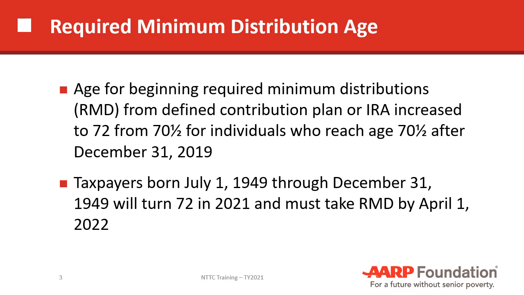And certainly I think it makes better sense if they take it actually before the end of 2021. That way they won't end up paying tax on the distribution twice in the same year. So if they take it on April 1st, they're going to receive another distribution at the end of 2022. So they're going to end up paying tax on two distributions. So it's better to take it before the end of 2021.